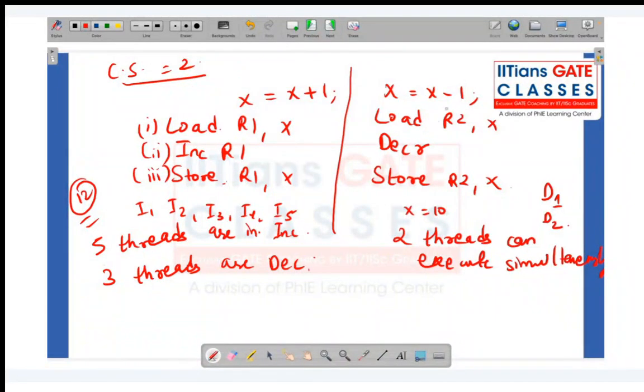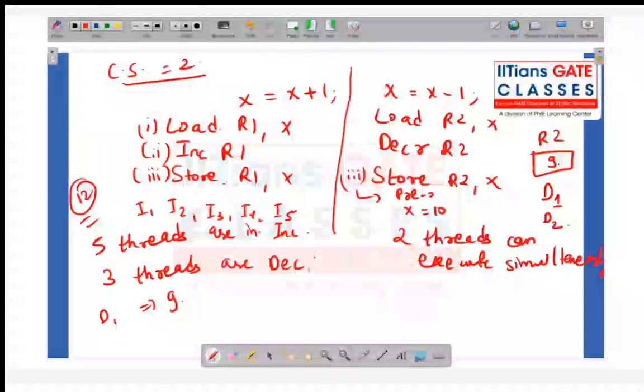First, let's say thread d1 goes and executes. The x value is 10, it will decrement it to 9. Let's say the decrement happens in r2, so now r2 will have the value 9. But before executing the third statement, it got preempted.